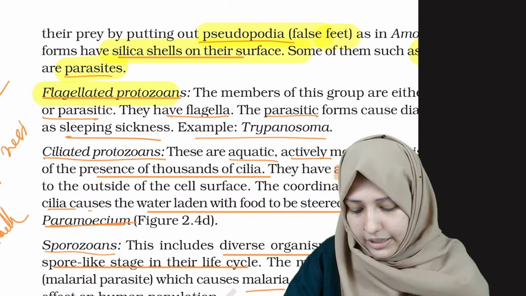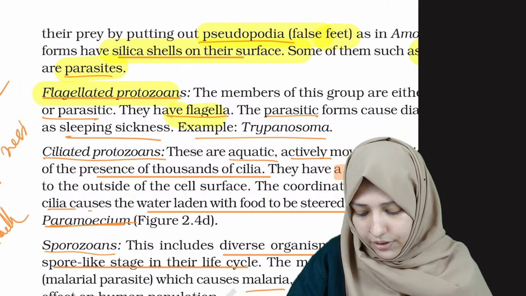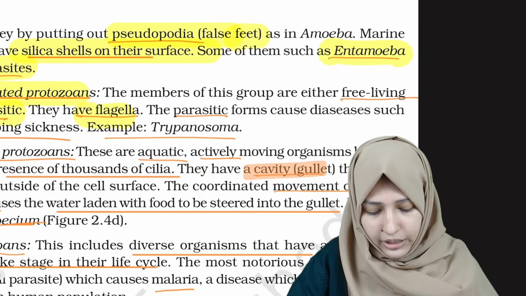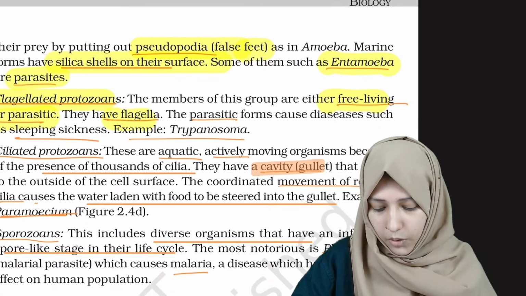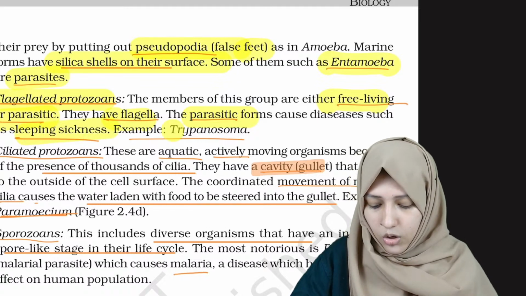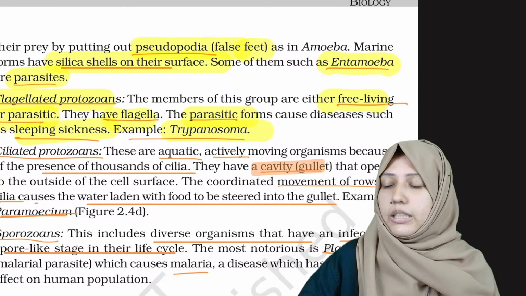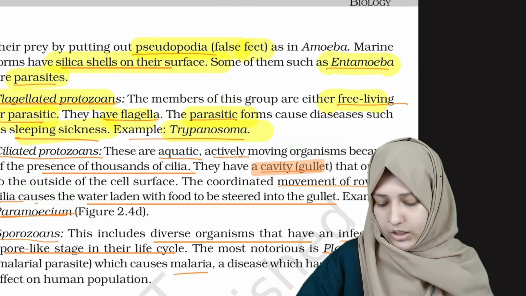Okay, now flagellated protozoans, the second group. As the name suggests, they have flagella. They can be parasitic or free living. The parasitic form causes diseases such as sleeping sickness. Sleeping sickness is the disease caused, and its example is Trypanosoma.